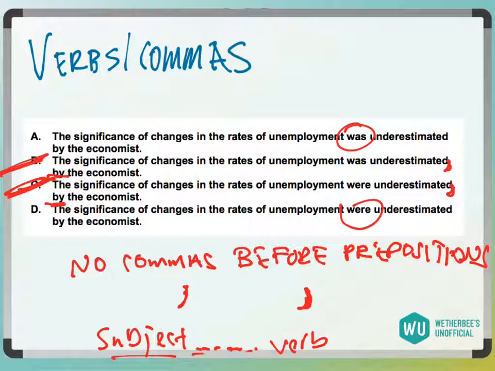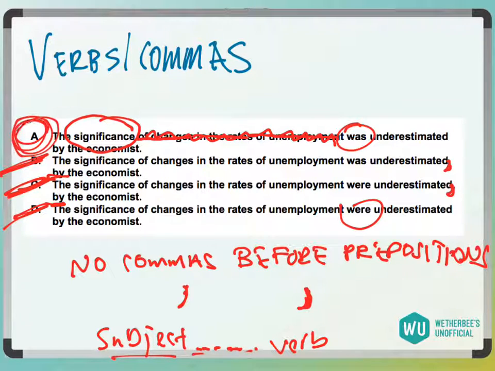So our subject here, what was underestimated, is the significance, and then we have these prepositional phrases of changes in the rates of unemployment. We want to get rid of those prepositional phrases and know exactly what our subject is. So the significance, which would be "it," would we say "it was" or "it were" underestimated? We'd say "it was." Again, get rid of prepositional phrases between your subject and your verb, and you'll be left with answer choice A.